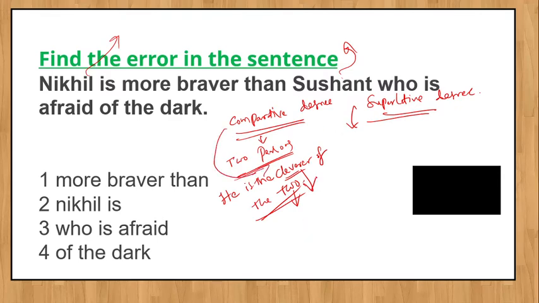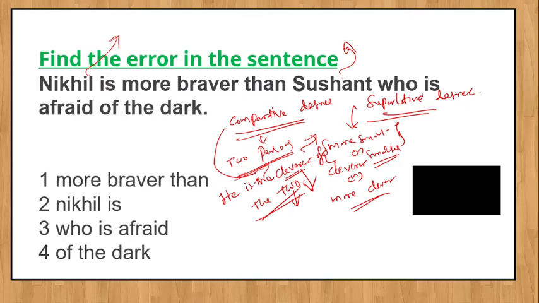In comparative degree, you can use cleverer or more clever, more smart or smarter. So these are the fixed expressions that you should use when you're comparing two people. So he is smarter of the two. When you're comparing two people, you have to use these two expressions.